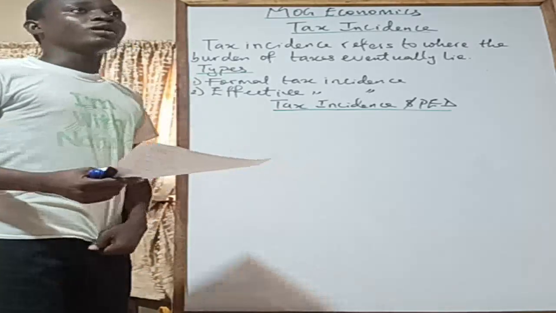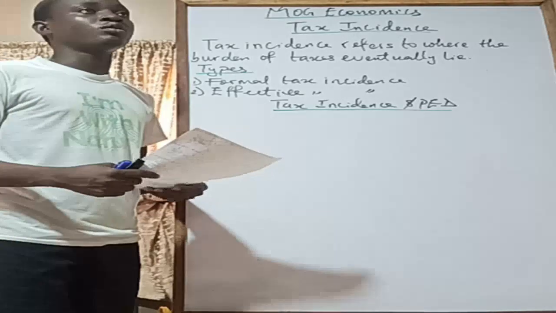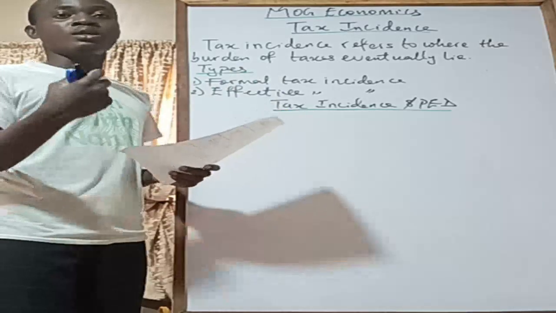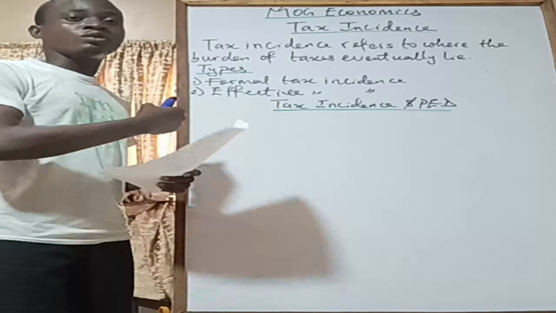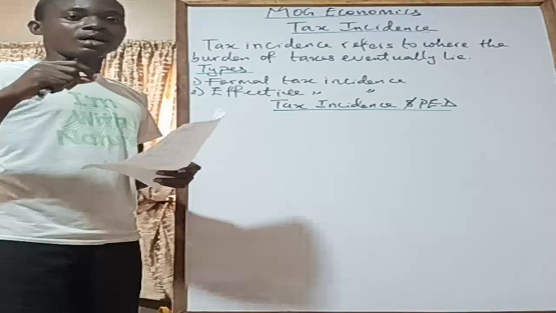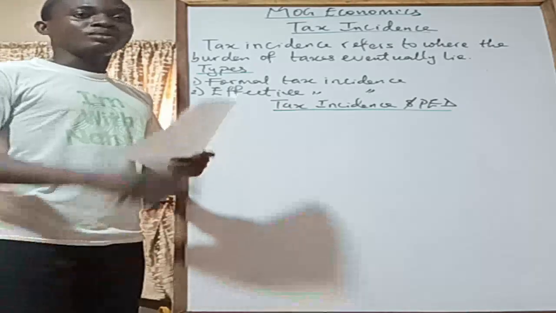For example, you are trying to restrict the importation of harmful commodities into your country, or you are trying to prevent dumping. Dumping in economics simply means foreign countries selling goods at prices lower than the amount they charge in their own country, in another market. Let me explain it very well.